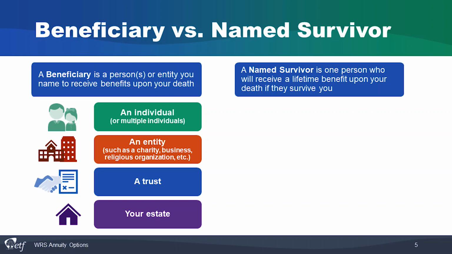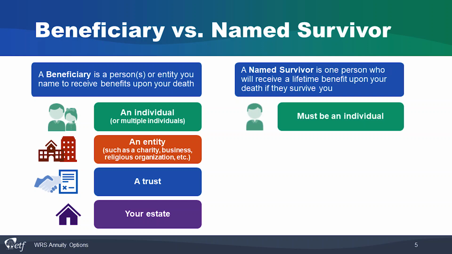A named survivor is one person who will receive your WRS lifetime benefit upon your death for the rest of their life. Think of them as like a co-owner of your WRS account. A survivor may be named once, while a beneficiary can be named at any time.